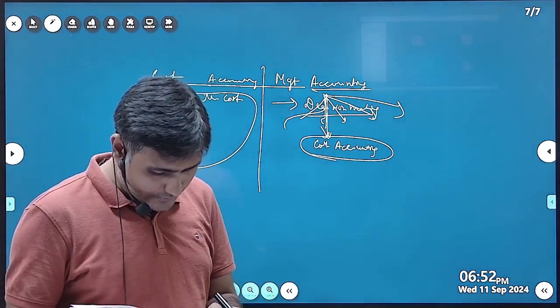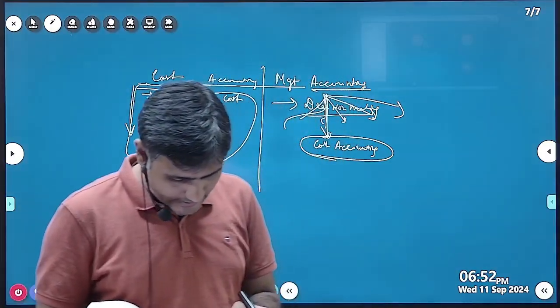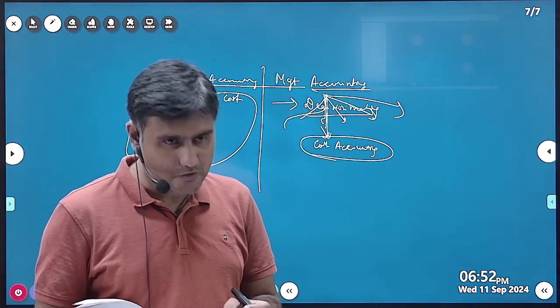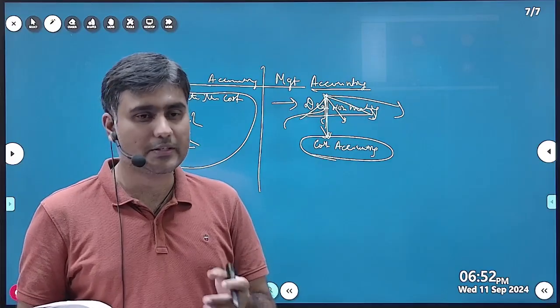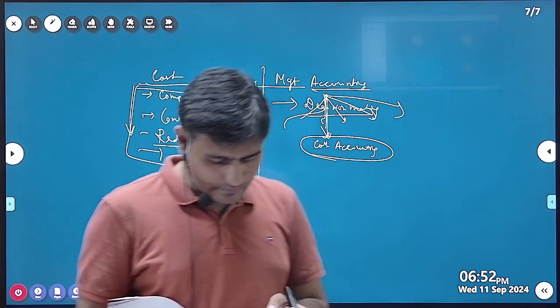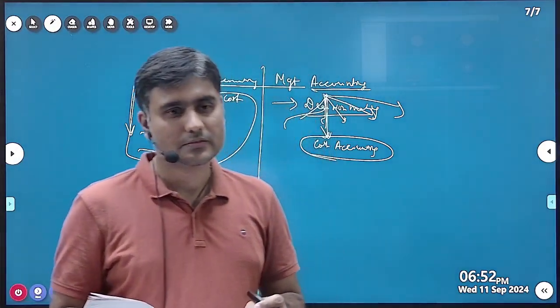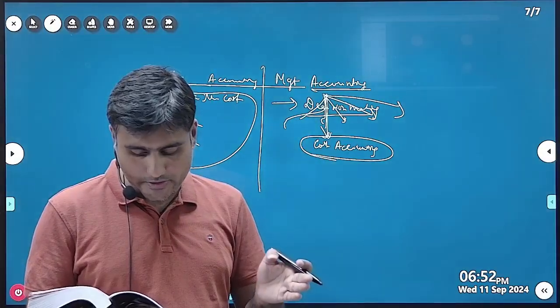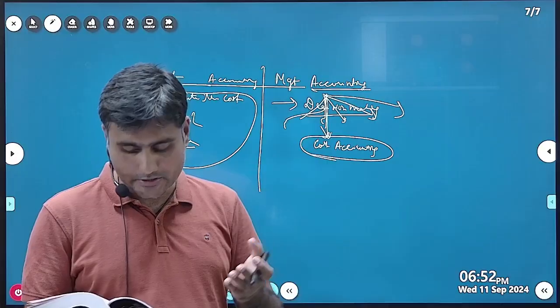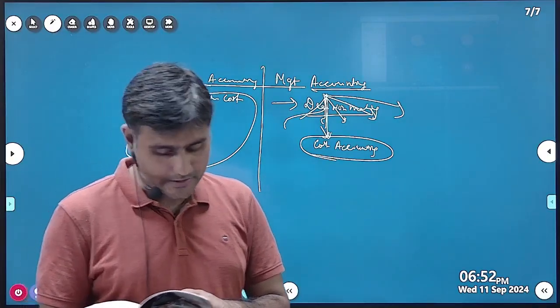So, basis of decision making: in cost accounting, the role of decision making is very small. Even if there is some, it is based on historical information. There is no forecasting of the future in cost accounting, but we use both historical and future information for decision making in management accounting.